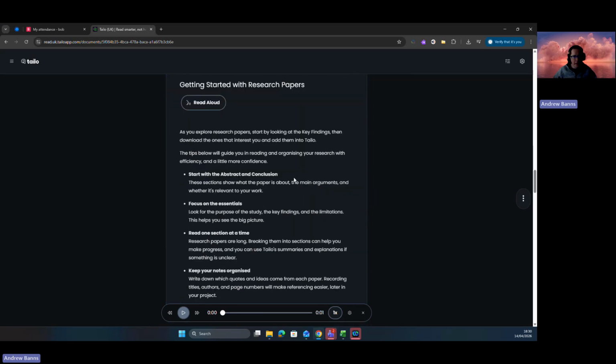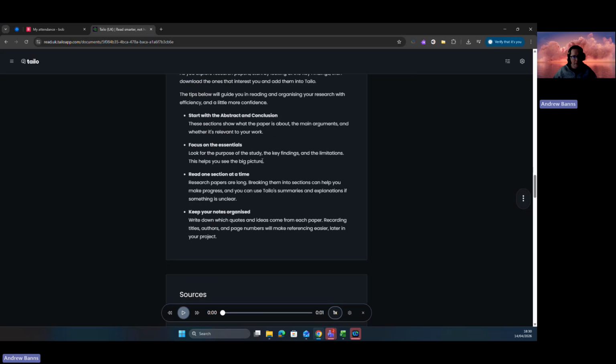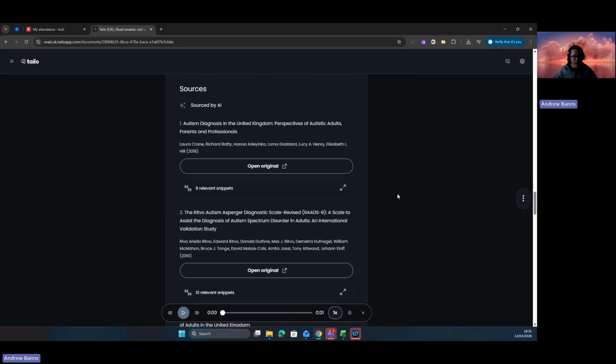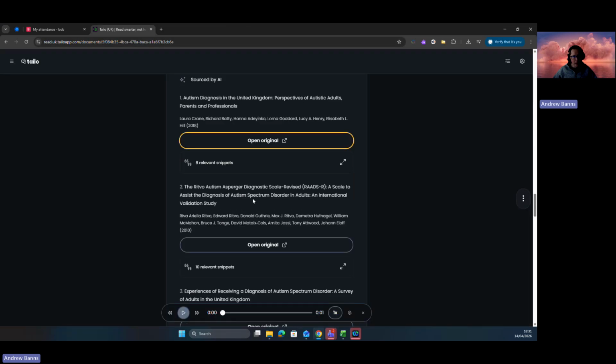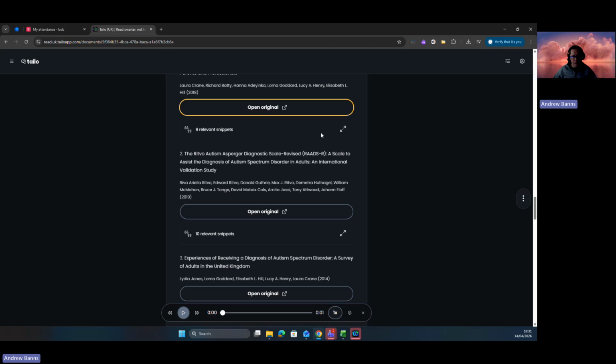And then there's a bit here about getting started with research papers. So that was the same as the bit we were looking at before, talking about different things that you might want to do. And all of these sections, it says sourced by AI. They try to cover themselves a little bit. You can open the original papers, and it should hopefully jump to the internet and find the original. Yep, perfect. And it says 8 relevant snippets.